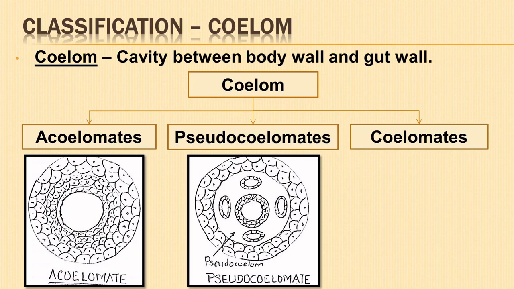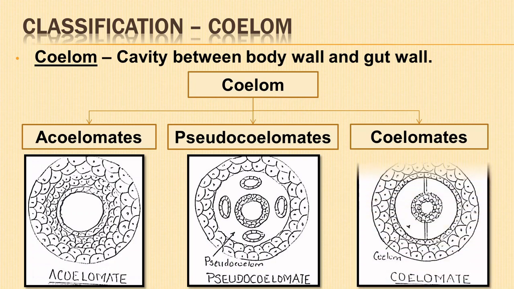The coelom is much reduced or lost. Such a body cavity is called pseudocoel, as seen in roundworm. Animals possessing coelom are called coelomates. Example, chordates. Next is animal classification based on germ layers.